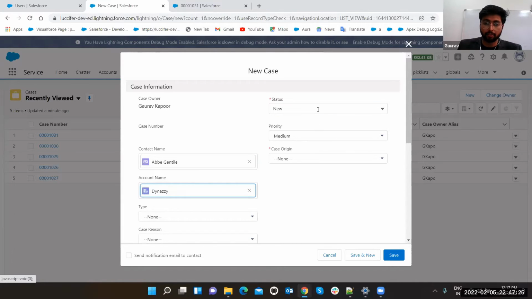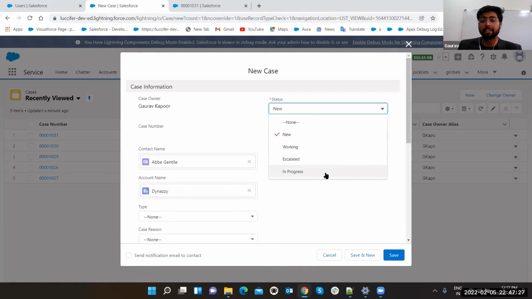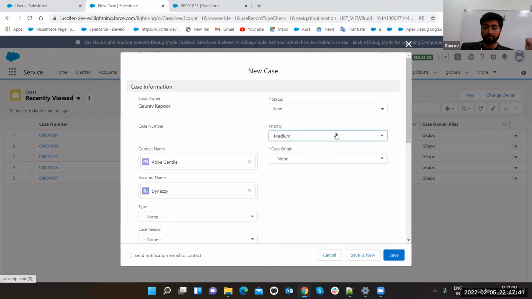What is the status? This is new, working, escalated, or in progress. Suppose there is a previous case which is already escalated, so we can also raise a case for that again. Any status you can provide, in which status the case is. You can also edit this. Now, what is the priority of the case? High, medium, low. At what priority is it important? I want this done by end of day, or this is a low priority, you can do it in the coming week.